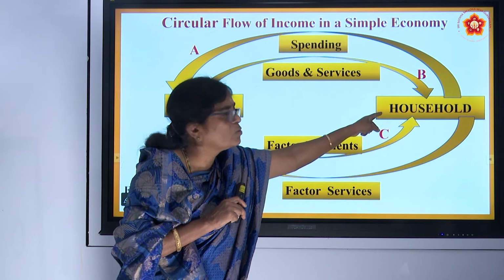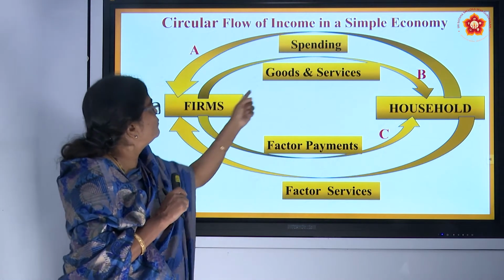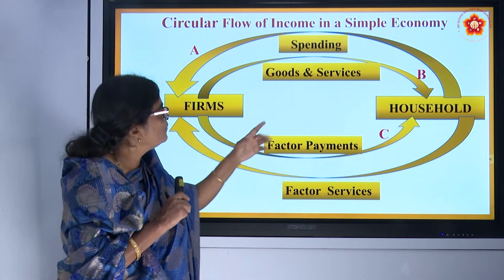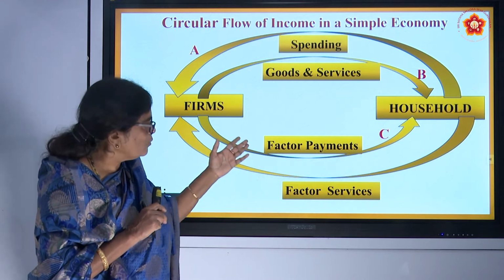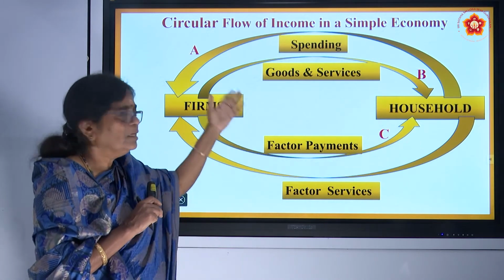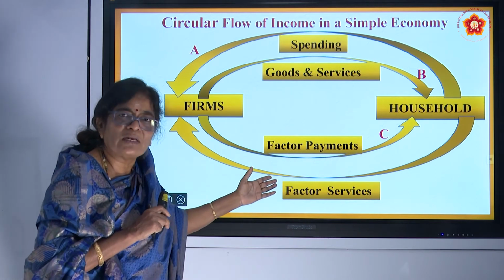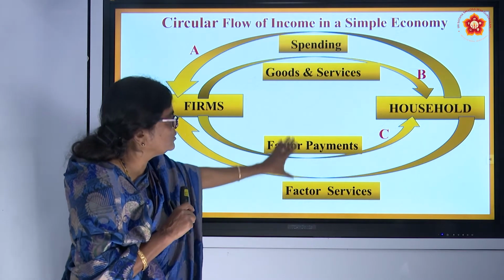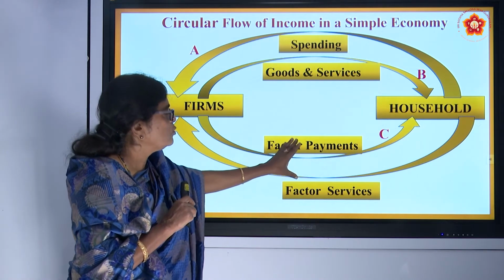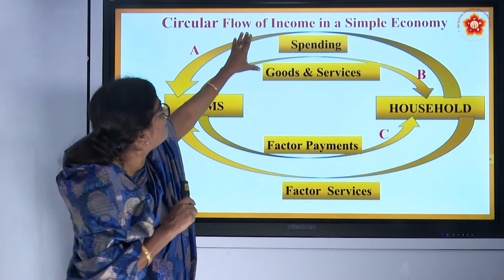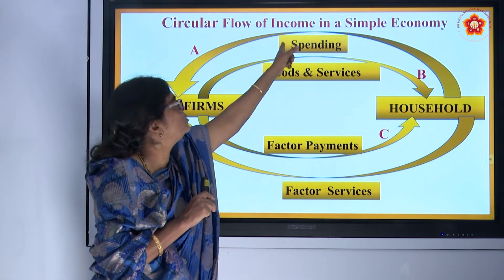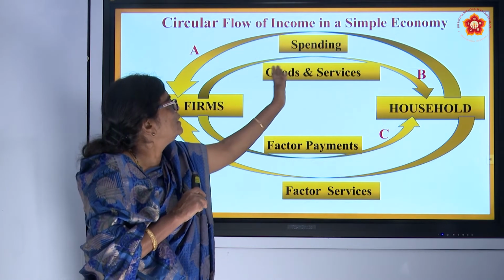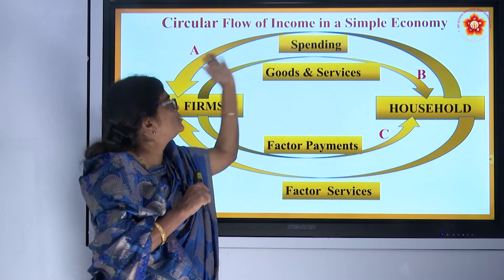What is the obligation of the household? They have to pay back the value of these goods and services to the firm. That is called spending. Therefore, one thing we can note, because on the subsequent slides I am going to describe this sketchy diagram or macroeconomic model: this lower portion of the diagram is called the factors of production market. This upper portion, goods and services and then spending back from household to firm, is called the goods and services market, because here goods and services are sold and spending comes.